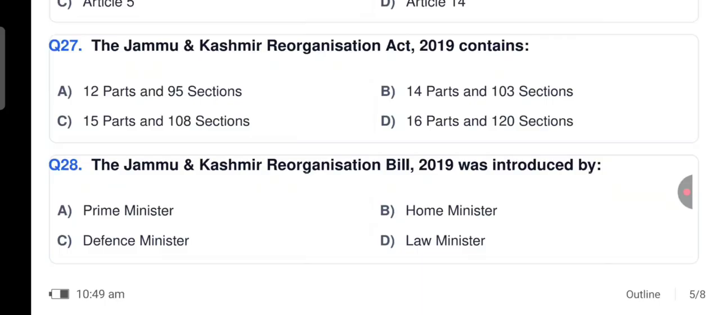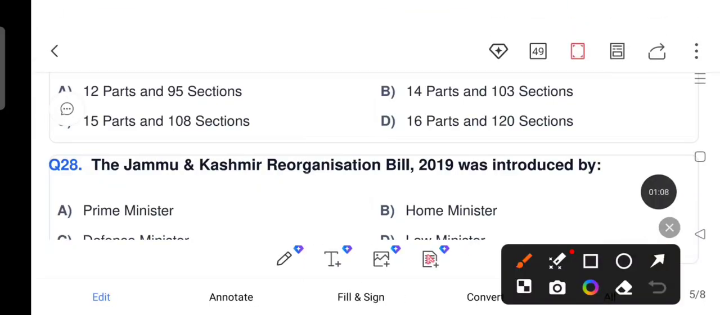Next, the Jammu and Kashmir Reorganisation Bill 2019 was introduced by the Home Minister. Option B.